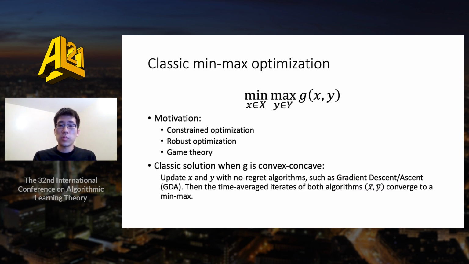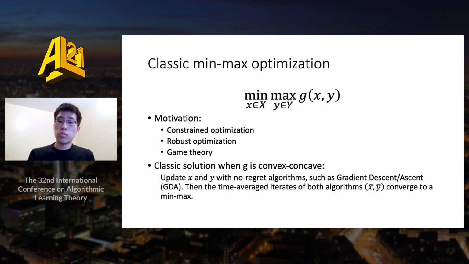Min-max optimization is a well-studied problem with applications in many different areas, such as constrained optimization, robust optimization, and game theory. Much classic work in min-max optimization was focused on the case when G is convex in x and concave in y. In this case, one can find a min-max by updating x and y iteratively with no-regret algorithms.